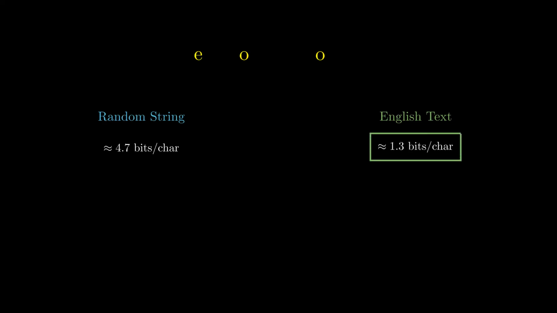Now, let's quantify this predictability in terms of bits. If every character in a message were chosen completely at random from the 26 letters of the alphabet, the entropy would be maximum, the log base 2 of 26. That gives us about 7 bits of uncertainty per character. You'd have no way to guess what comes next. But because of the redundancy we just saw, Claude Shannon estimated the true entropy of English text to be much lower. It's actually around 3 bits per letter. This massive difference is exactly why we can compress text files so effectively. Most of the data is just confirming what we could already guess.